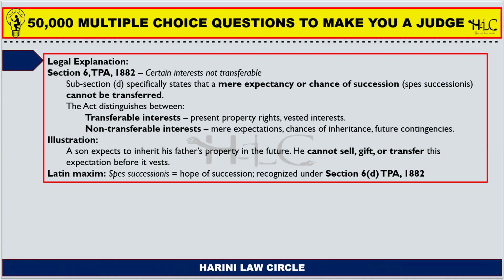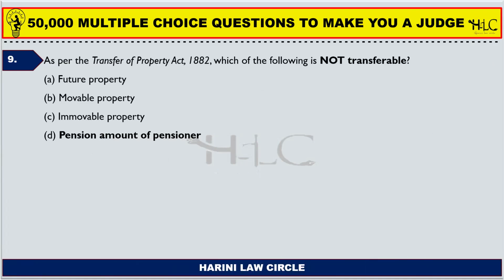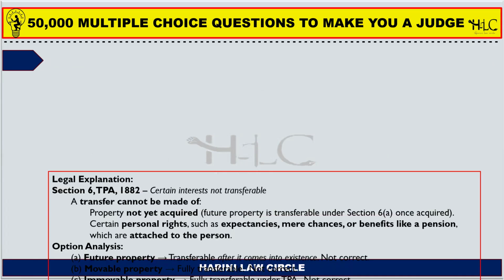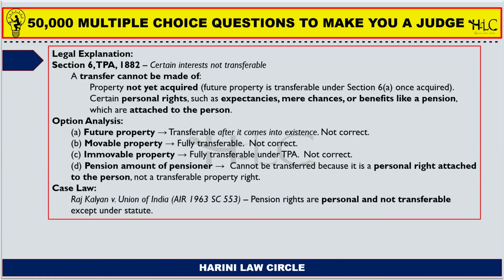Next one. As per the Transfer of Property Act 1882, which of the following is not transferable? Future property, it is transferable. Movable property is transferable. Immovable property is also transferable. Pension amount of the pensioner. A pensioner who is receiving pension, he might receive his pension for old age, or he might receive a pension out of retirement. So, in such cases, the pension amount cannot be transferred to another person who is not qualified to receive the same.